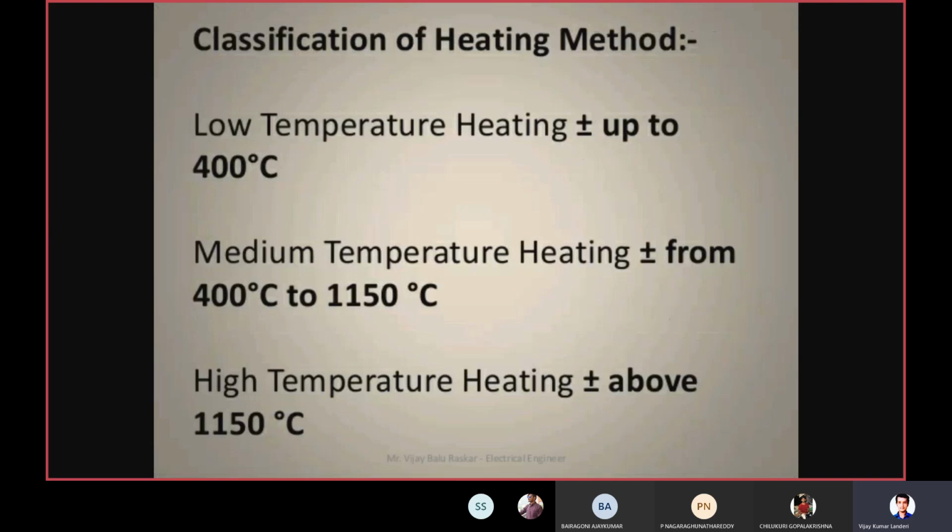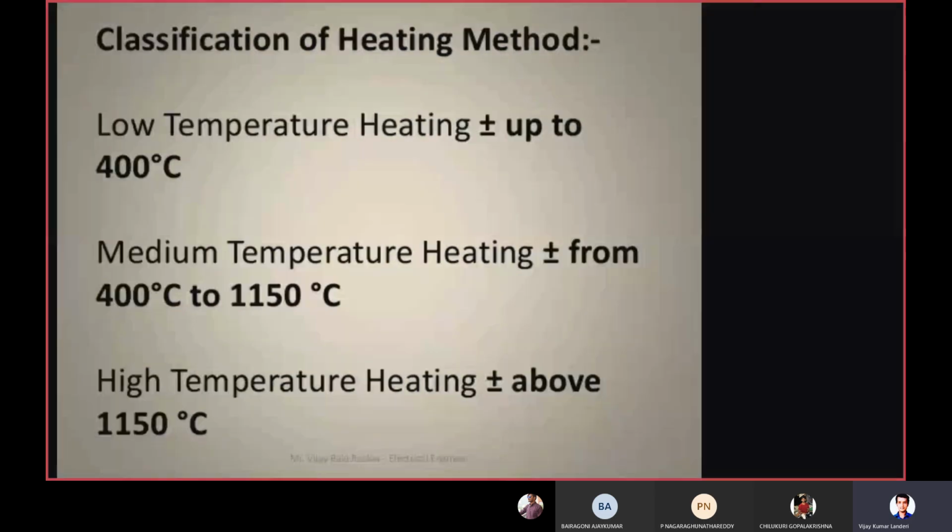That is, if the temperature you are employing is up to 400 degrees centigrade, we call it low temperature heating. Similarly, if the temperature is ranging between 400 to 1150, we call it medium temperature. And if the temperature is above 1150, it is called high temperature heating.